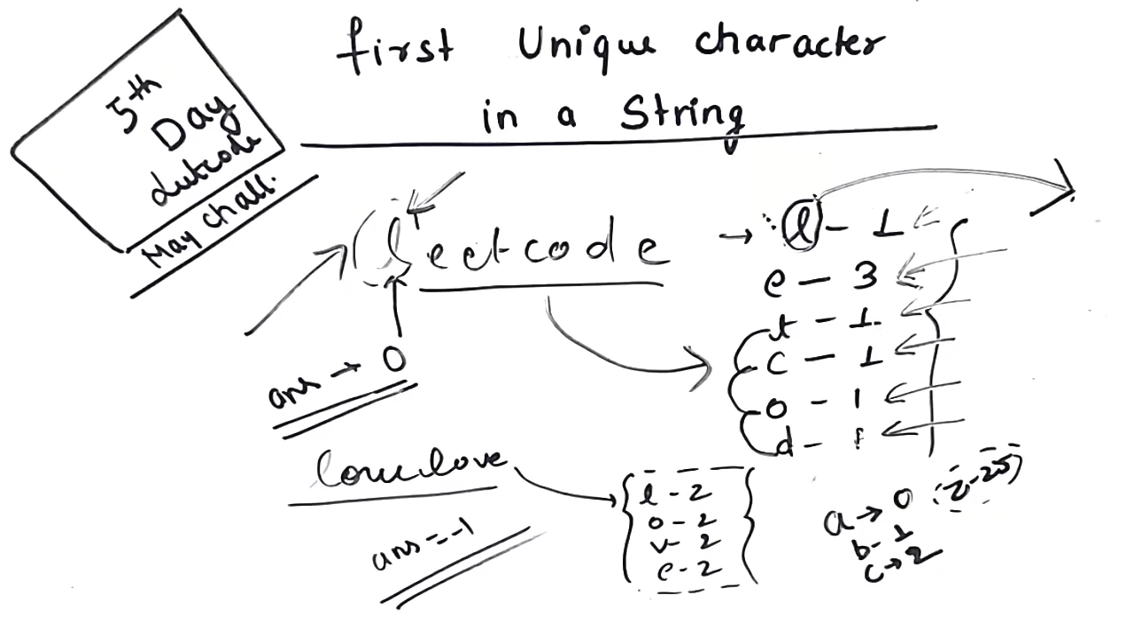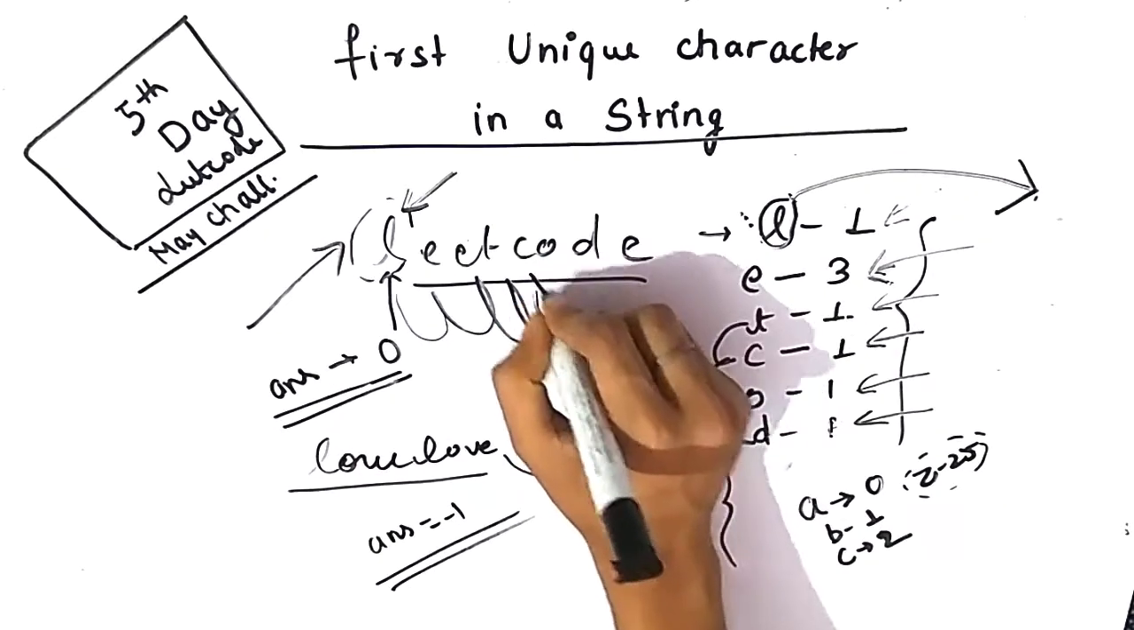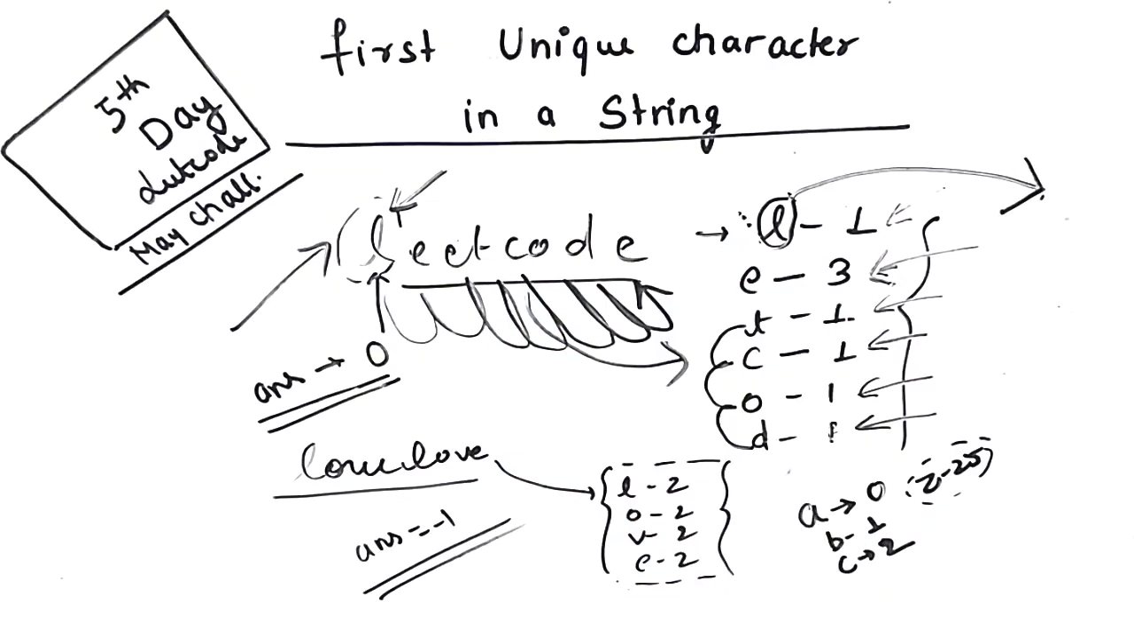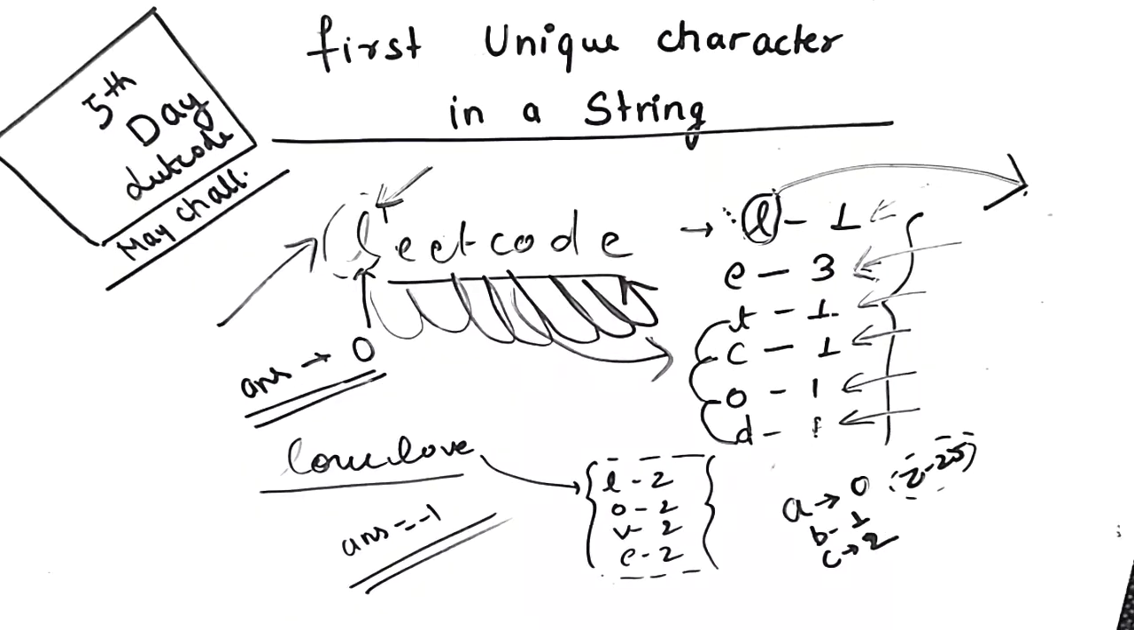So we will take one array of size 26 and initialize all the elements of the array with 0, and we will store the frequency of each character of the string. Then we will traverse the string, and when we find an element whose frequency is 1, we will simply return the index of that element, because that element will be the first unique element in the string, since we traverse the string from the start.